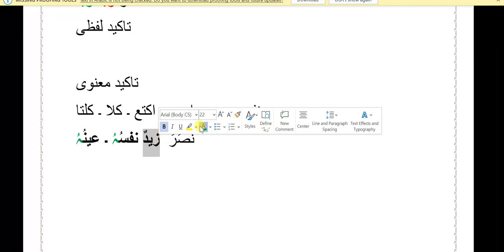So here in Nafsun and Ainun, these two words become muzaf, and they need a zamir which is their muzaf ilay, and the zamir is actually a reference to the proper noun which was used earlier in the sentence. So here, the zamir in Nafsuhu and Ainuhu is referring to the Zaid which is used in the sentence earlier.